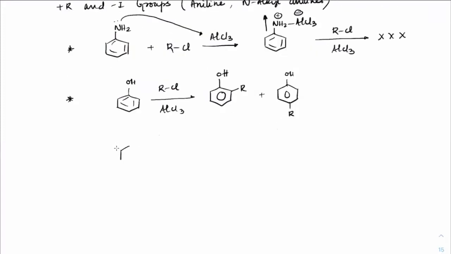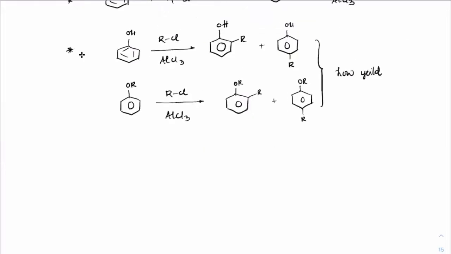All right, similarly OR, that is OMe or OC2H5, any of that, on reaction with RCl, what we will observe here is we can have some ortho or para substituted product, but the yield is very poor. So in case of phenols and methoxy substituted or alkoxy substituted benzene, the yield is very, very poor.